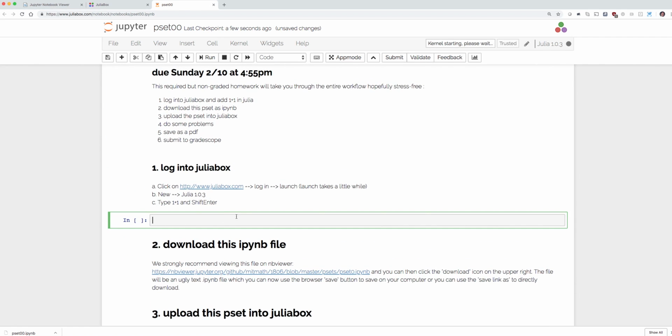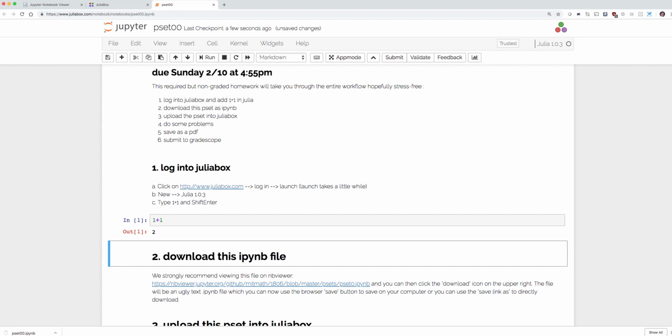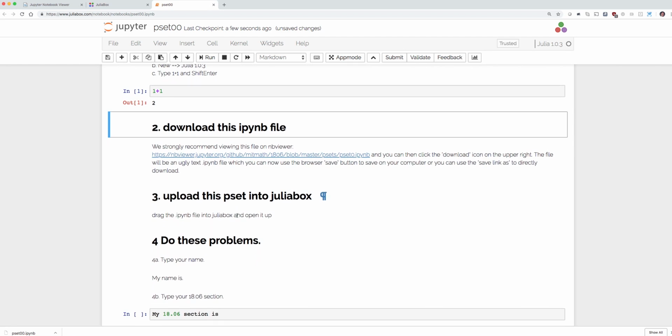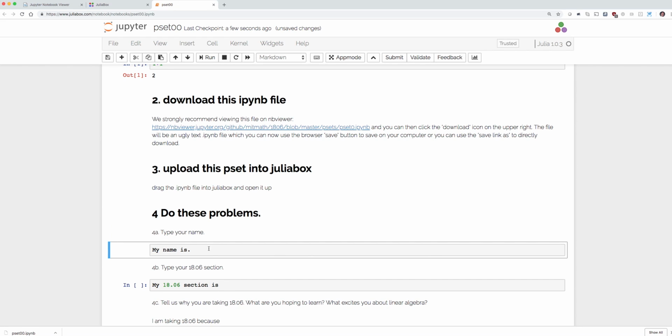So my first question is take 1 plus 1 and shift enter. I'm going to wait for a second. And it's 2. So I've done steps 2 and I did step 3. So I'll type my name right here. You type your name.